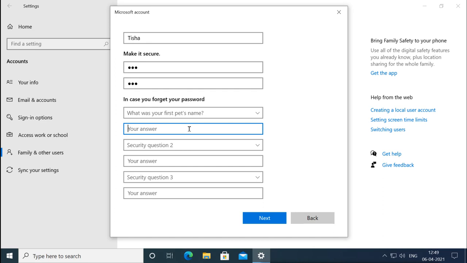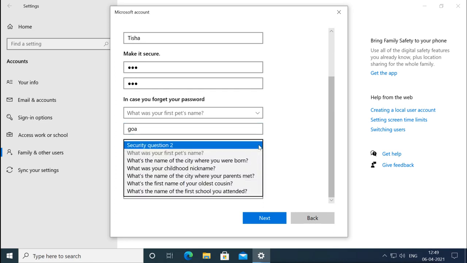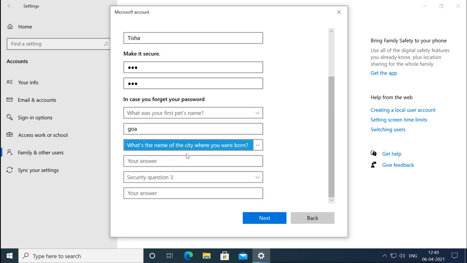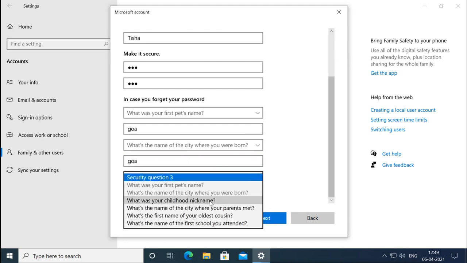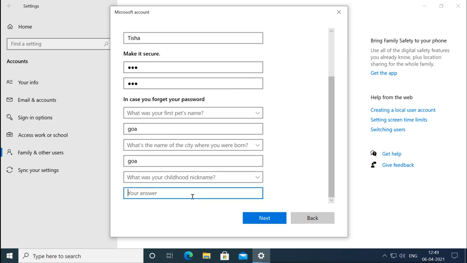So let's say I will say this. I am making it easy to remember, and next.